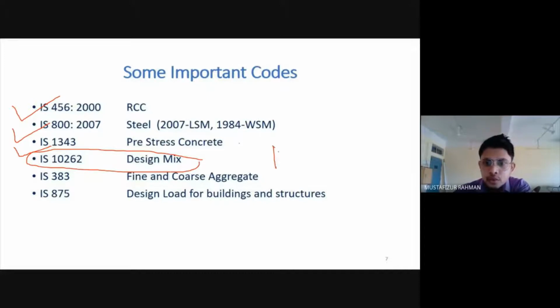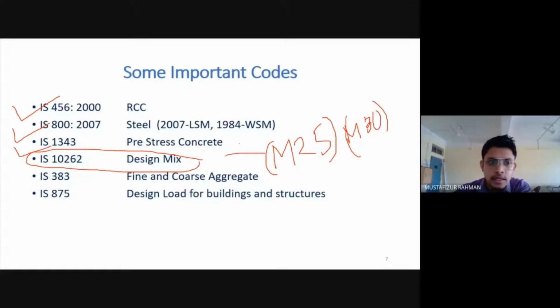Suppose we have to go for M25 grade of concrete, M30 grade of concrete, then what we have to do is a design mix. So the procedure of doing design mix is available in this code, IS 10262. Then for fine and coarse aggregate, what tests are to be done, and what zoning they will fall in according to their size, is given in IS 383.